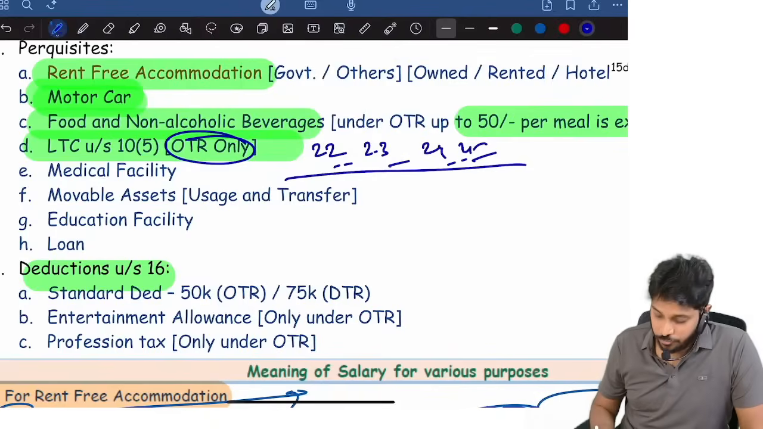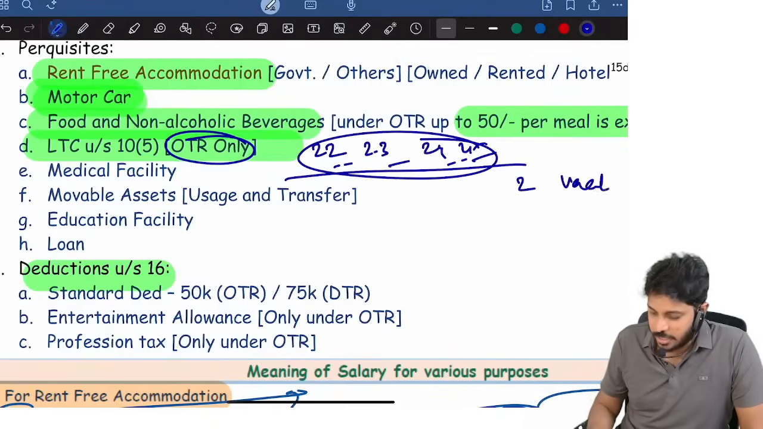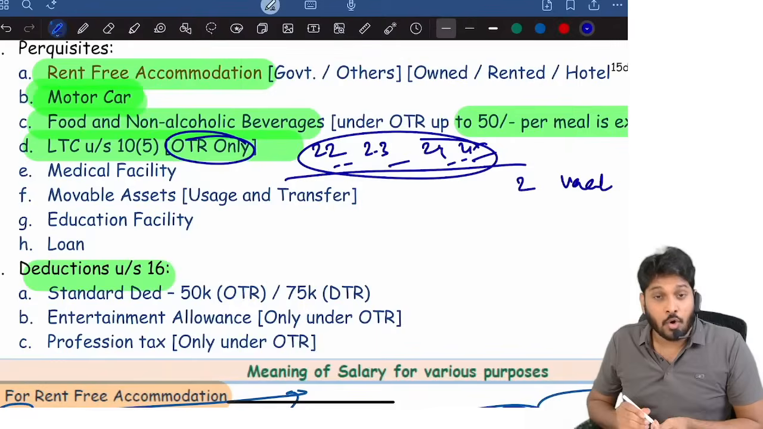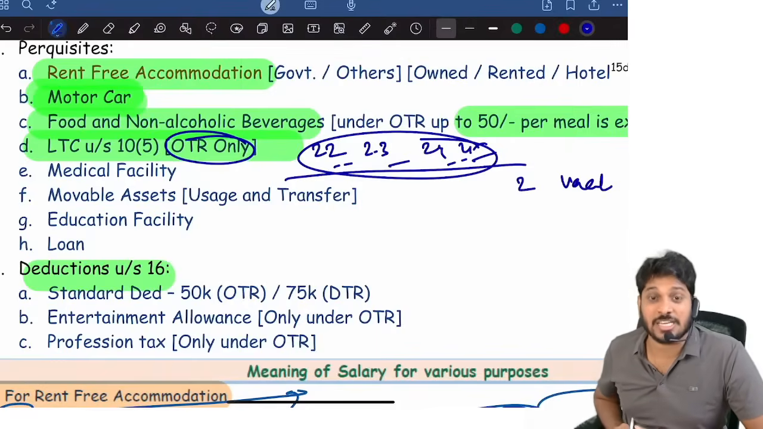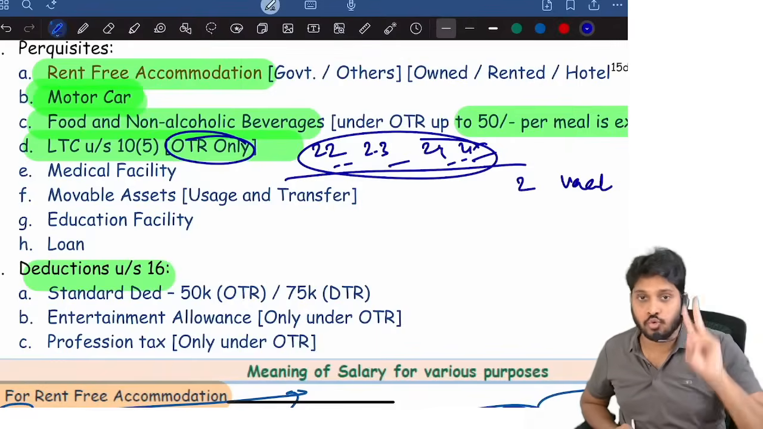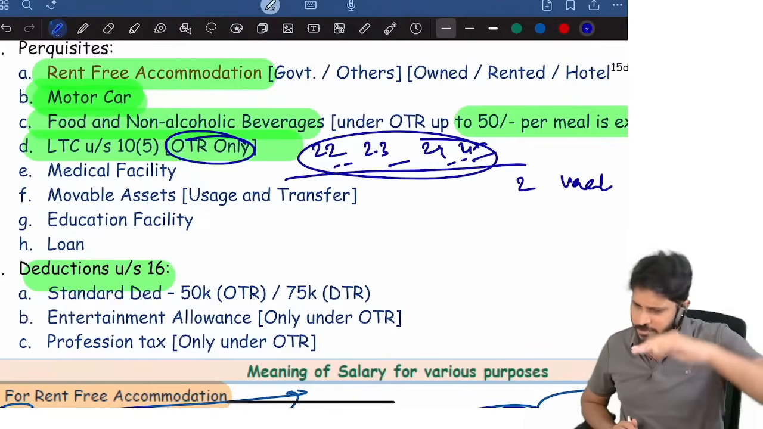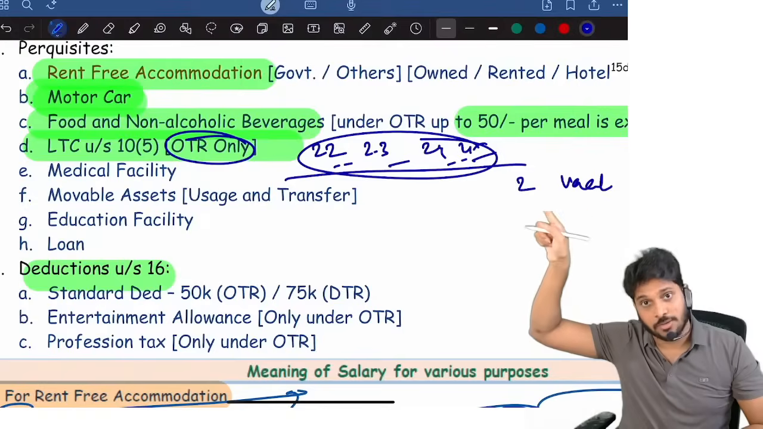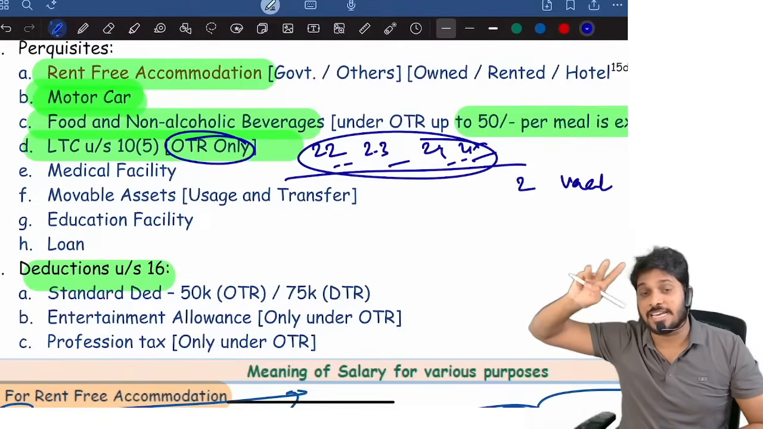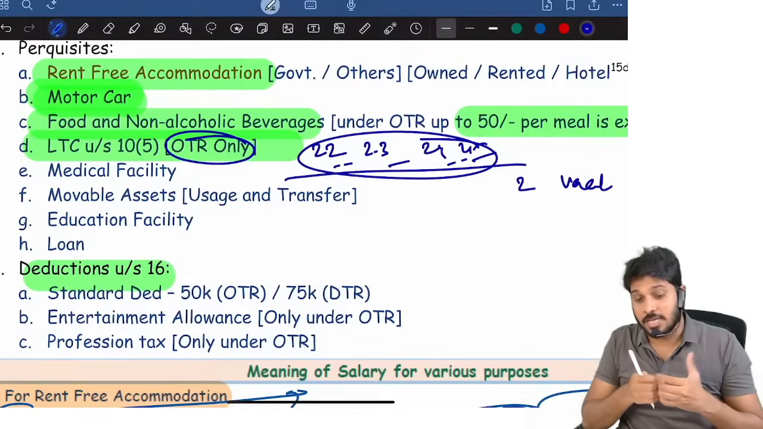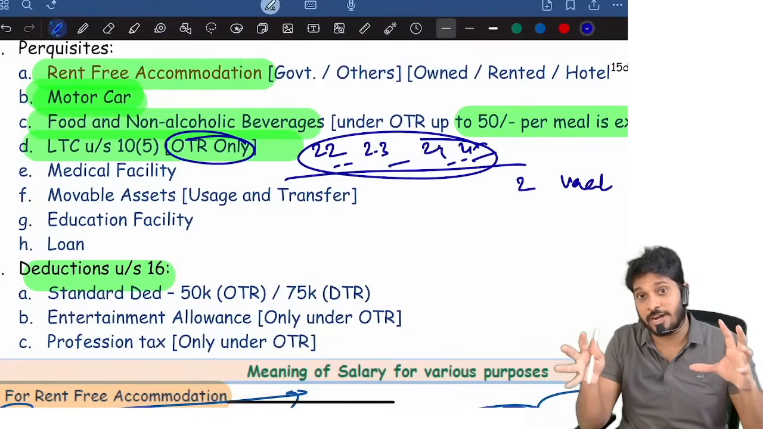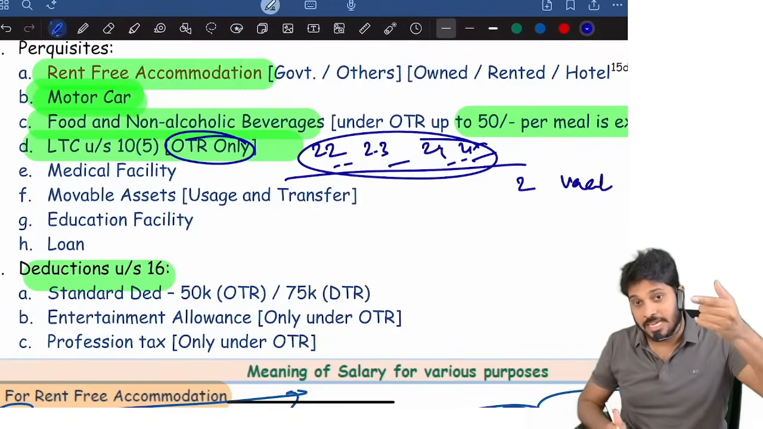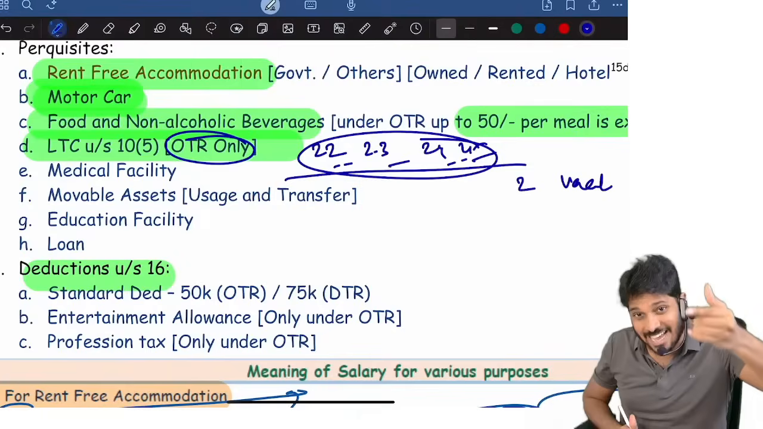So in this 4 years gap, any 2 vacations, any 2 journeys, only traveling expenditure reimbursed by the company is exempted. 2 journeys. Suppose the employee did not perform both the journeys, one he can carry forward to next block. In that next block, 3 journeys he can claim exemption for traveling expenses alone. Suppose if the company is reimbursing stay expenses, lodging expenses, some expenses for food and all, that is fully taxable. LTC exemption is only for travel.